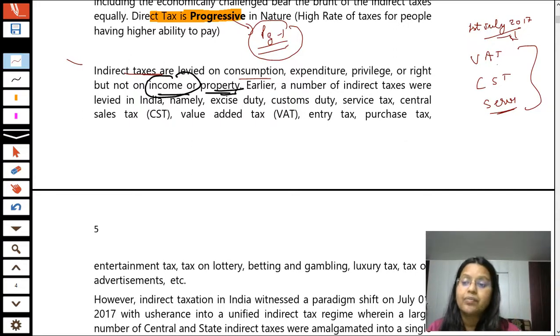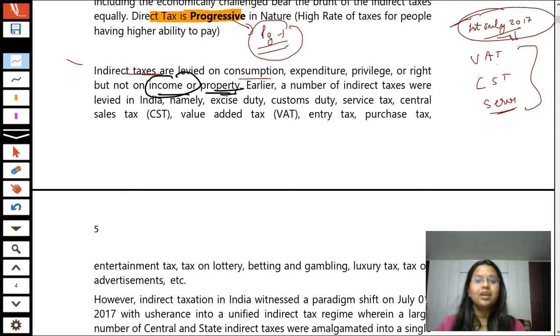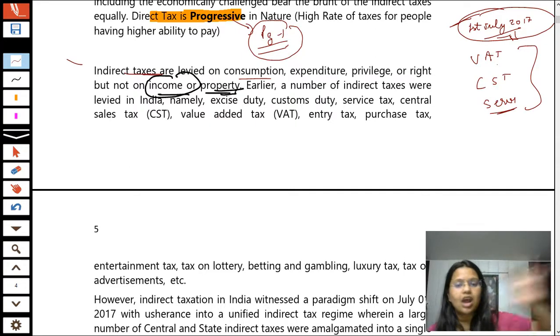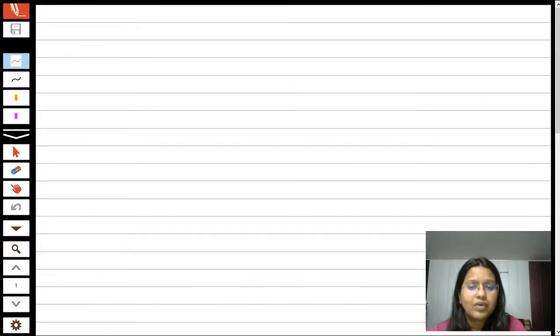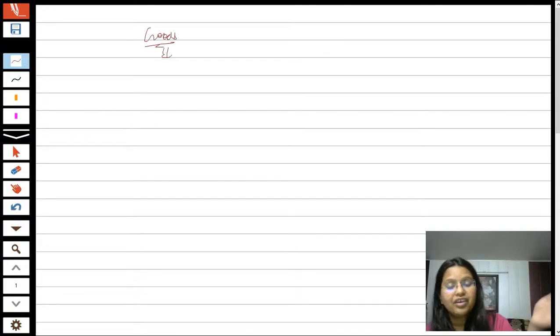But students, on or after 1st July 2017, there is a paradigm shift, a great shift in our indirect tax system, because now all the previous taxes are abolished and only a single tax prevails in India, that is GST, which is known as goods and service tax. Before this paradigm shift, if a person was supplying goods, there was a different kind of tax, VAT or CST.